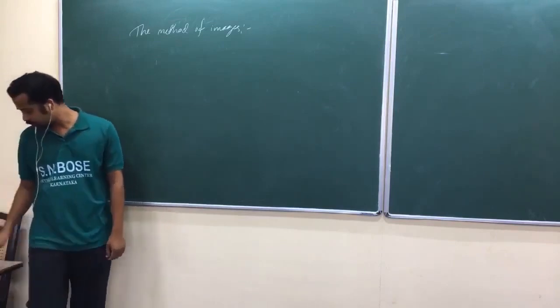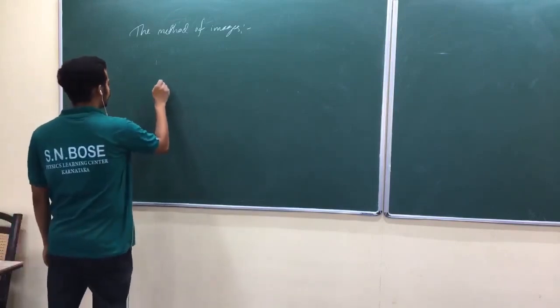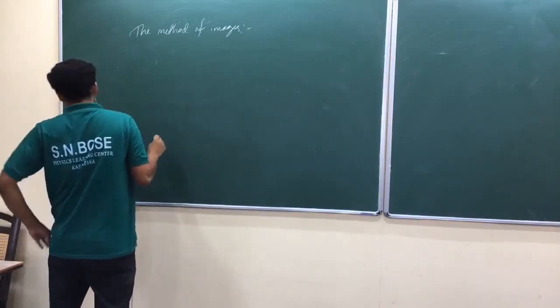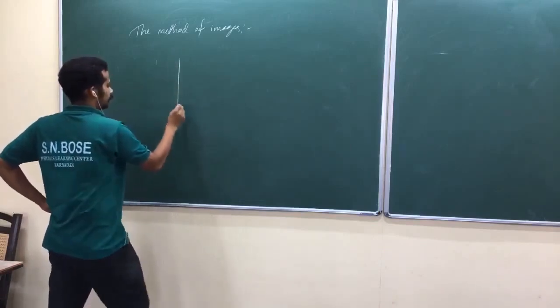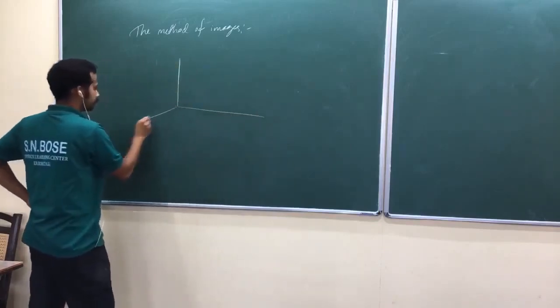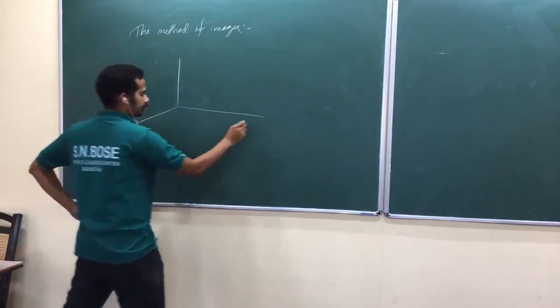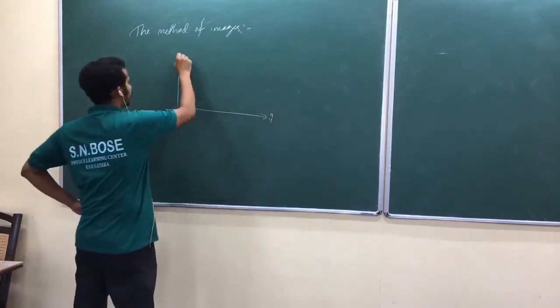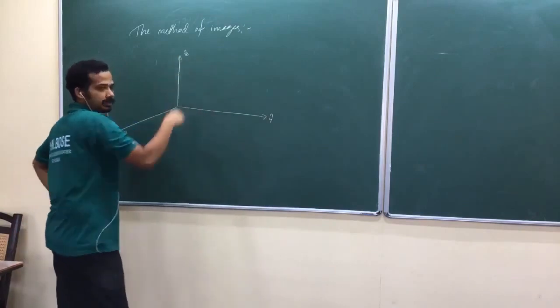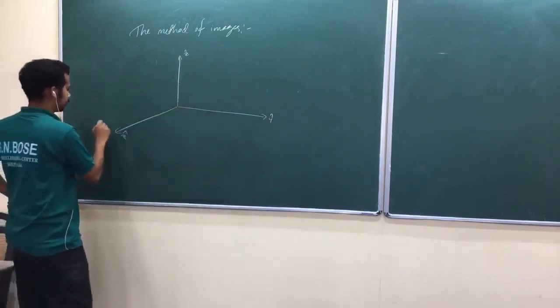Suppose a point charge Q is held at a distance d above an infinite plane which is made of conductor. Let me discuss this one, because it's a little important topic.